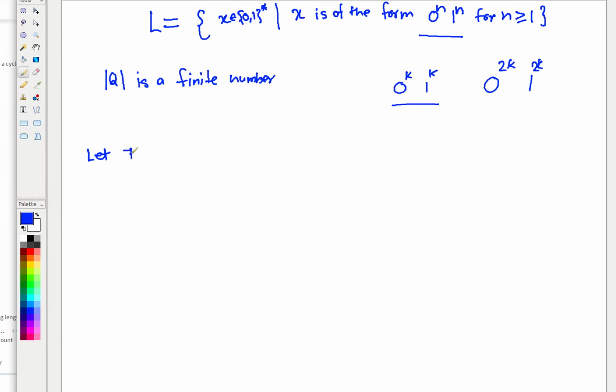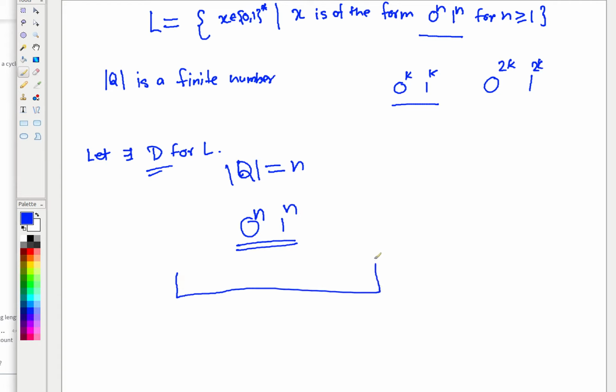Let there exist a DFA D for L. Then certainly, if there exists a DFA, the number of states |Q| will be some n. You take the string 0 to the power n, 1 to the power n. What will happen now? You will realize this is the block of zeros, and this is the block of ones. I have taken this as a string w, right?